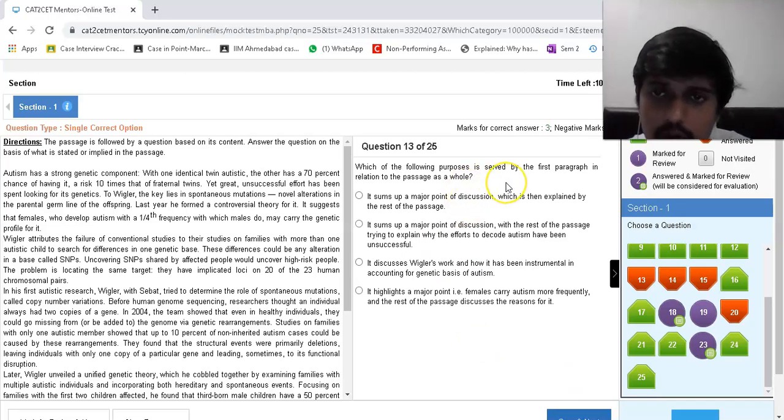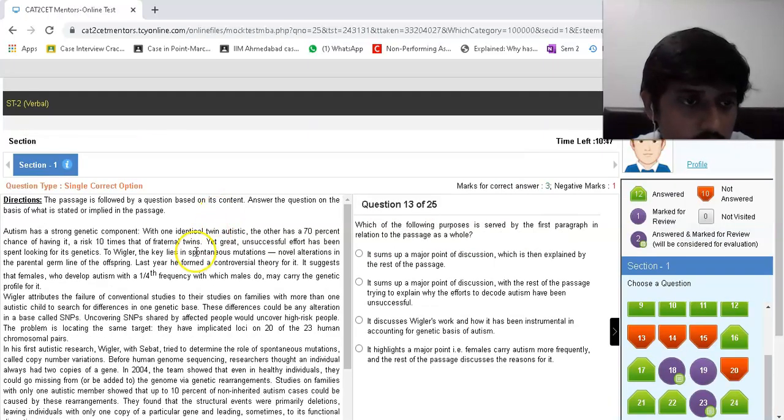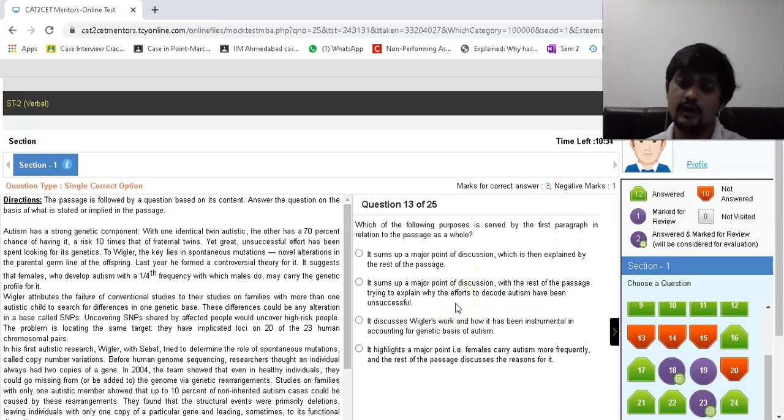Which of the following purposes is served by the first paragraph? It sums up the major point of discussion, which is then explained. They lay the basis for autism and then give a brief of what it is, and then Wigler's work is expanded on, okay? Which is then explained by the rest of the passage. Or, it sums up the major point with the rest of the passage trying to explain why the efforts to decode autism have been unsuccessful.